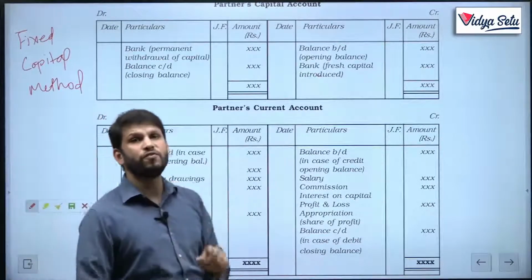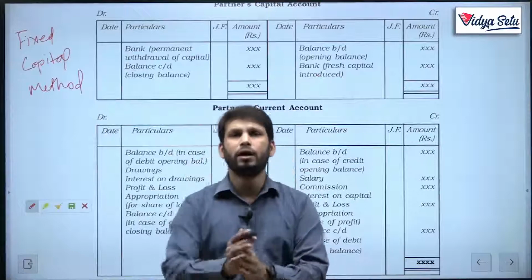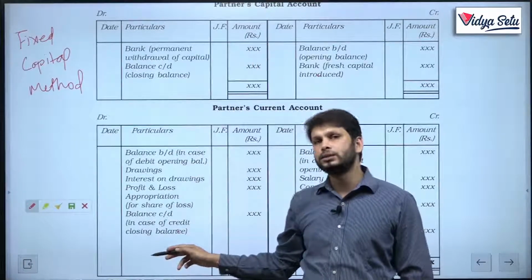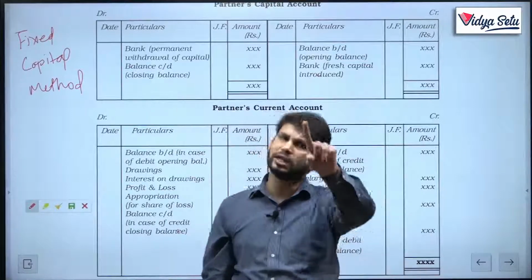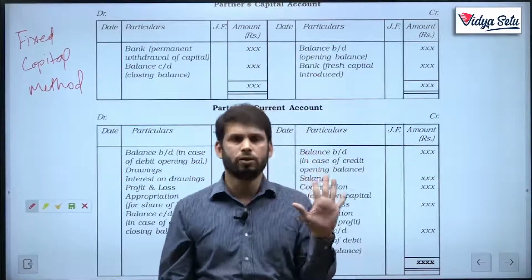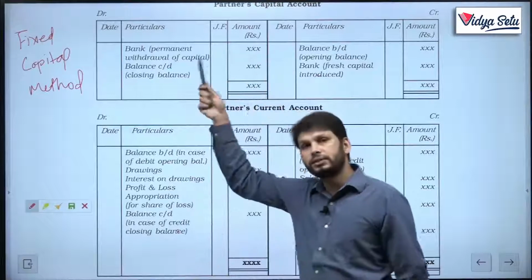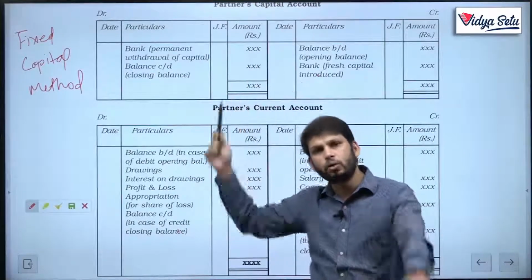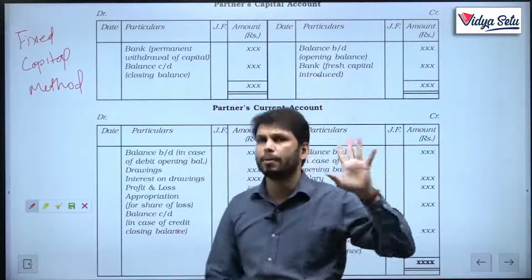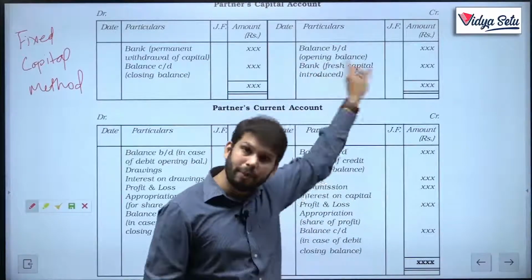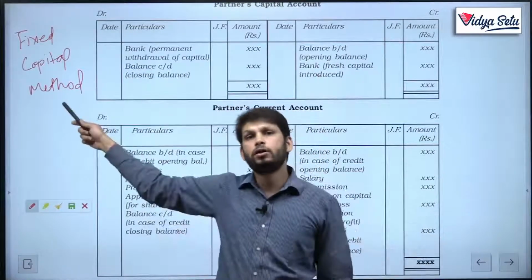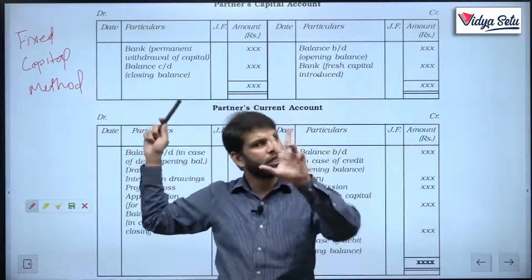What we need to remember in the fixed capital method is that there are 2 accounts. First is partners capital, other is partners current account. In the fluctuating method, there is one account called partners capital account. Here there are 2, but we just have to remember one thing. In the partners capital account, the maximum 4 things can come. By balance brought down, it will be by, it will never be to balance brought down, okay, and to balance carried down. These 2 are fixed.